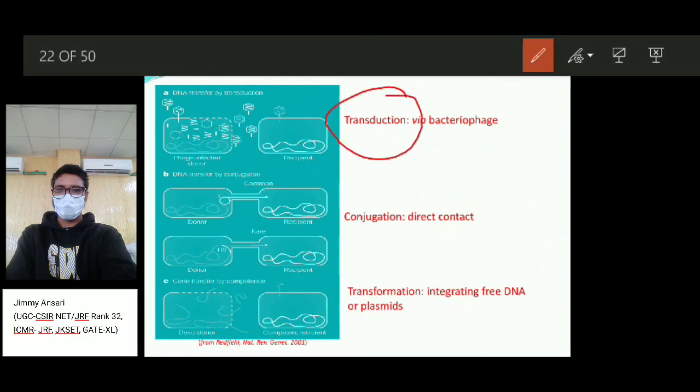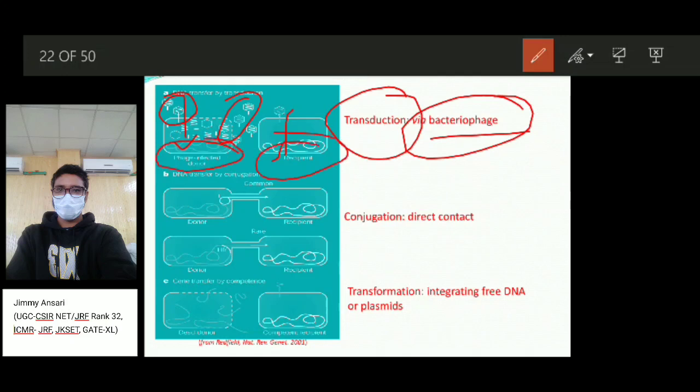The first process, transduction, as I already said, happens due to bacteriophage. See, these bacteriophages have infected one bacterium, and at the end, in their protein capsid they collected not only their genetic material but also some pieces of DNA from the bacteria, which then infect another bacterium, and they transfer it to the other cell. Like this is the donor one and this is the recipient one.